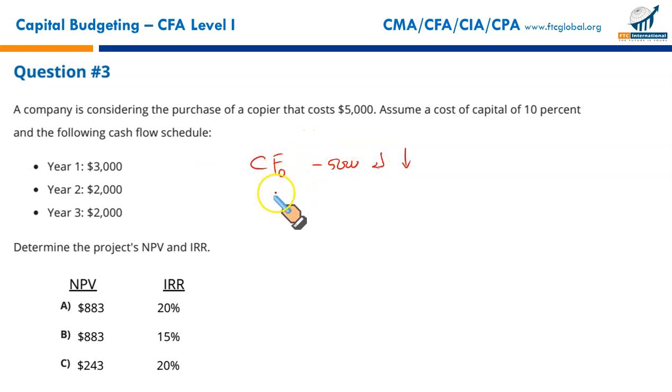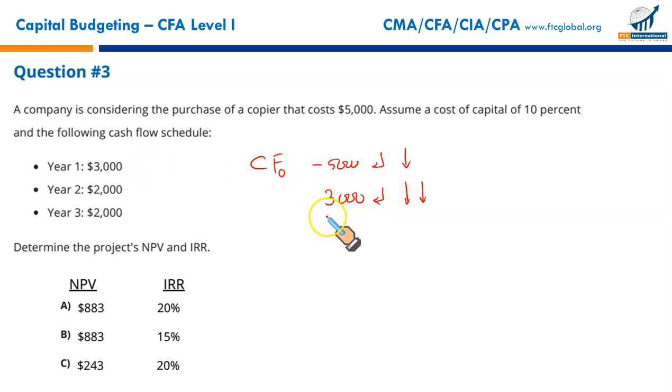Then the next cash flow will come for the year 1. At the end of year 1, that is 3,000. You will enter 3,000. Press the enter sign, the down arrow key. Since 3,000 has just single frequency, it's just once, so you will simply enter this down arrow key again. That's important.